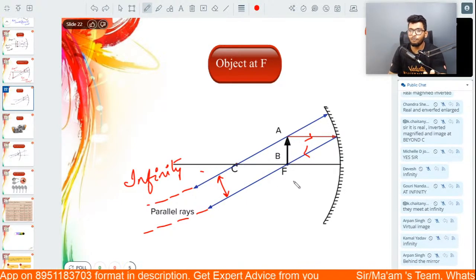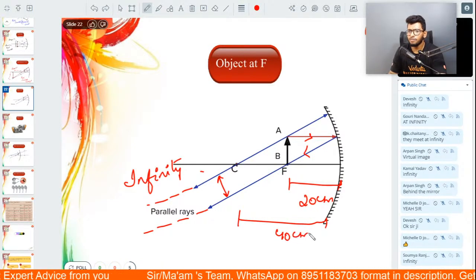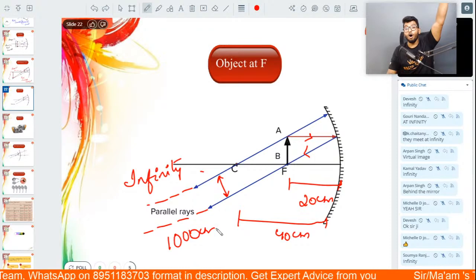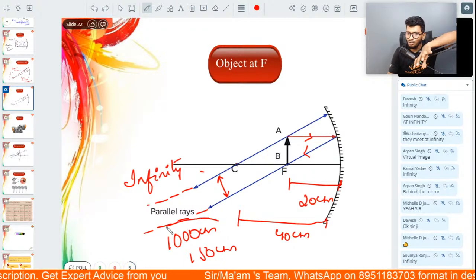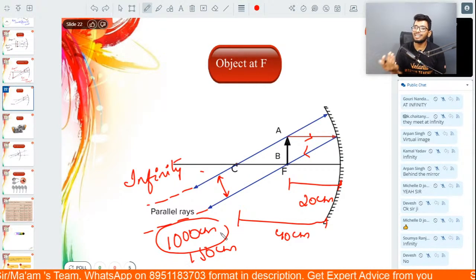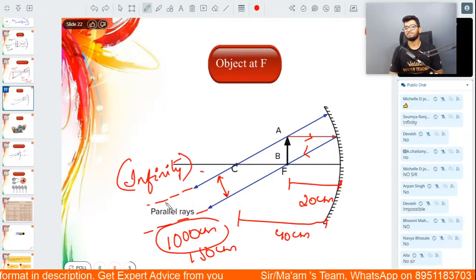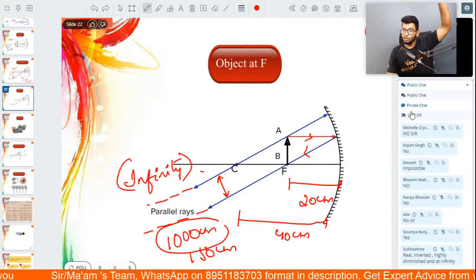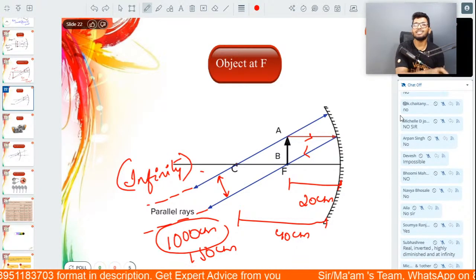So let's say that the focal length of this mirror is 20 centimeters. The center of curvature of this mirror is then around 40 centimeters. The image might be formed at 1000 centimeters, or it can be formed at 150 centimeters. Now you tell me, guys, can you show 1000 centimeters on a piece of paper? In your exam sheet, can you show 1000 centimeters? You can't. So we assume that the image is formed at infinity. Now again, when I say infinity, it does not mean it's going on forever and ever. It will meet, but at some point so far away that you can't really show it on your paper, and hence we say that the image is at infinity.